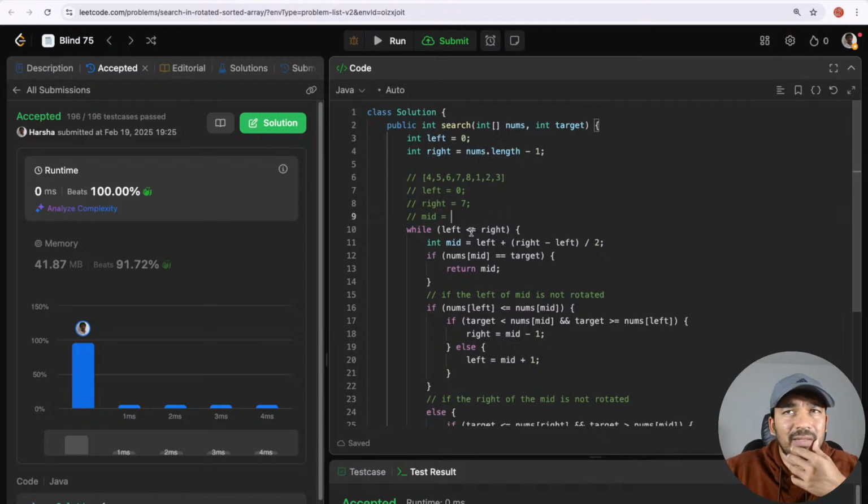we are checking if left is less than or equal to right. Yes, mid is equal to left plus (right minus left) divided by 2. Right minus left is 7 minus 0, 7 divided by 2 is 3.5, that is 3 in integer division. 3 plus 0 is 3. So mid is equal to 3. So mid is 0, 1, 2, 3. Mid is pointing to this element. Now the target is 8. We are looking for the number 8.